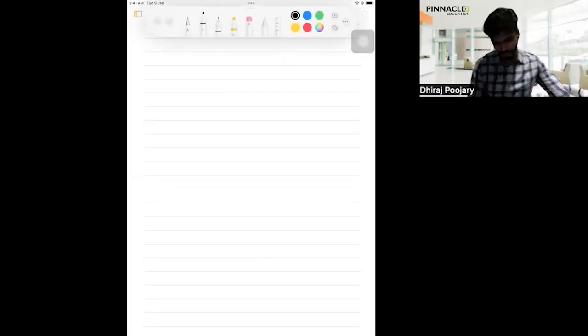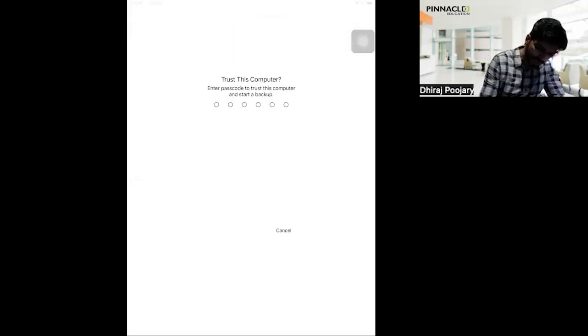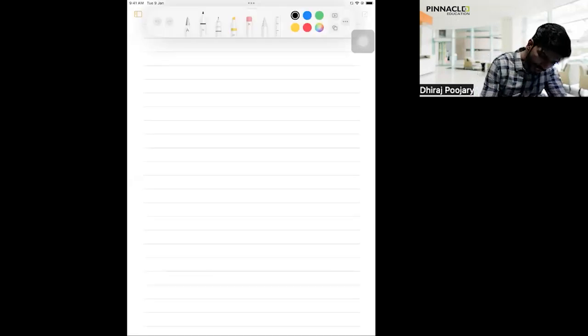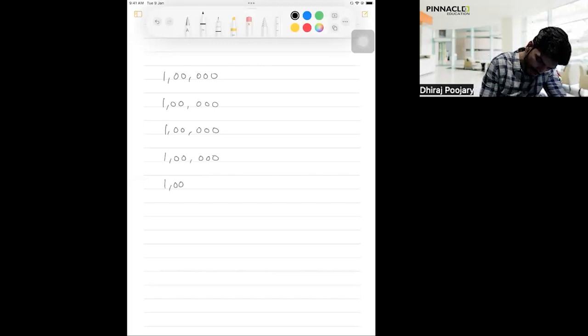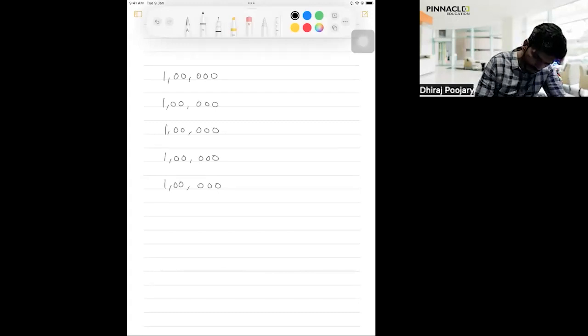So giving you an example, I would want you to see. Suppose now, I deposit 1 lakh rupees with a bank today. On the same date next year, I deposit more 1 lakh. The third year, on the same date, I deposit more 1 lakh. Like that, I deposit 1 lakh for the next 5 years with a particular bank. So after 5 years, how much total money have I deposited?